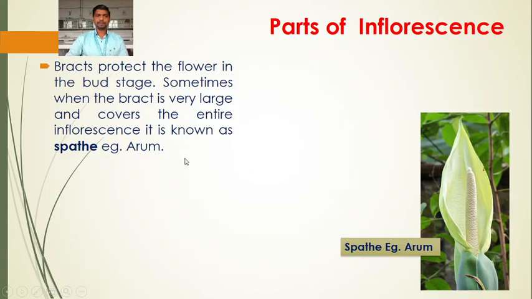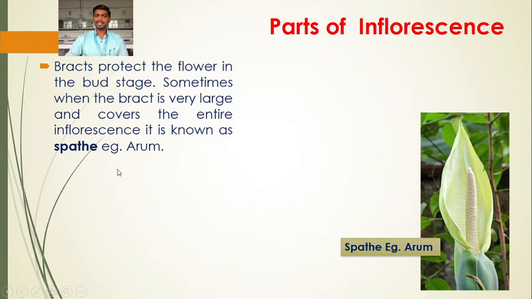The bract protects the flower in the bud stage. Sometimes when the bract is very large and covers the entire inflorescence, it is known as spathe, for example arum. In the arum plant, the bract is very large and covers the entire inflorescence.